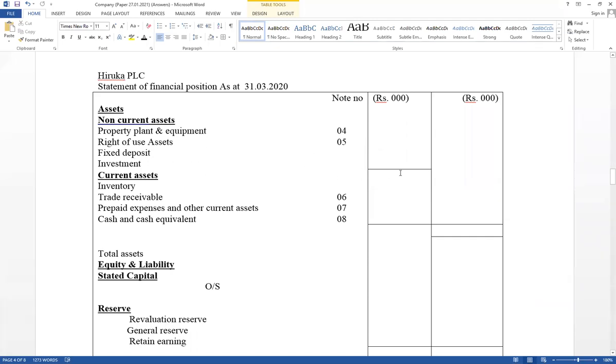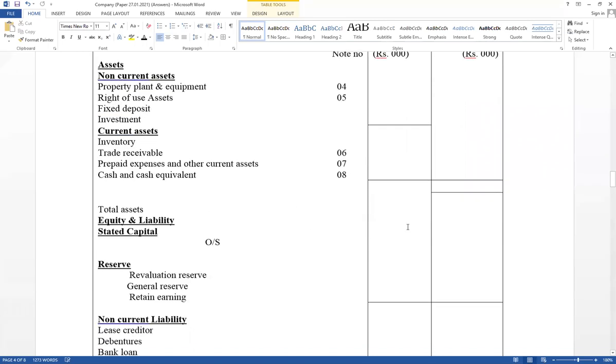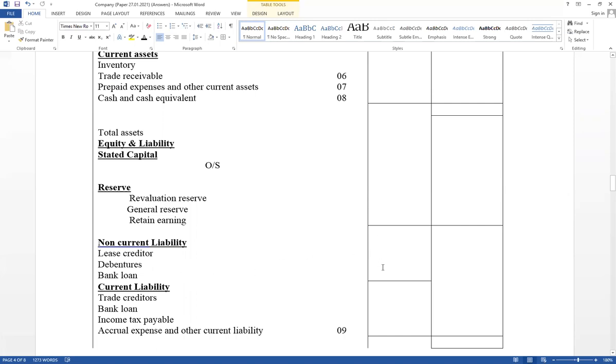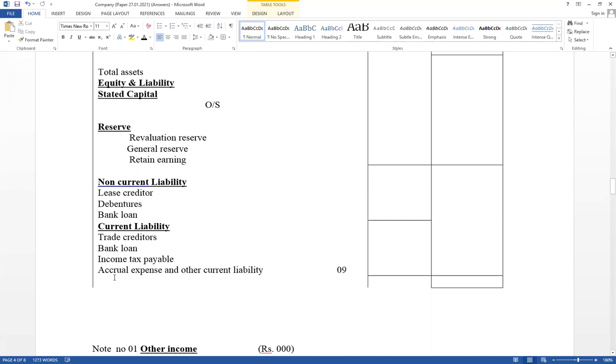But normally in the company sum, note number 5 is relevant for right of use of lease asset. Then fixed deposit, investment, inventory, trade receivable, right? These are the current assets, and this is equity. And non-current liability, lease creditor, if it has given debentures, if it has given bank loans, should be included here. Bank loan also should be recognized separately, like leasing. Very important. Try to recognize how to disclose bank loan under current liability as well as non-current liability. And income tax payable as well as other liabilities, accrued expenses and other current liabilities, separate note.